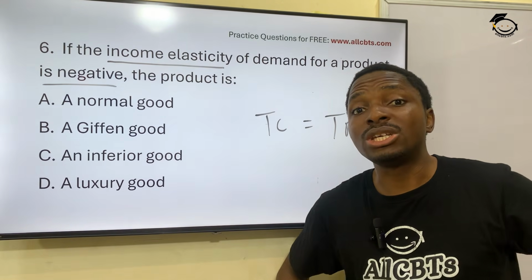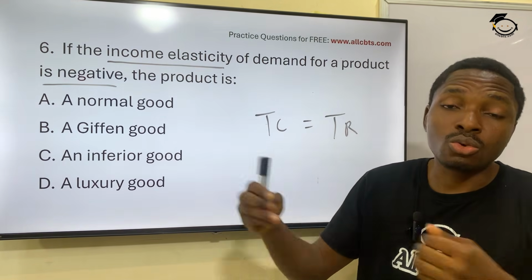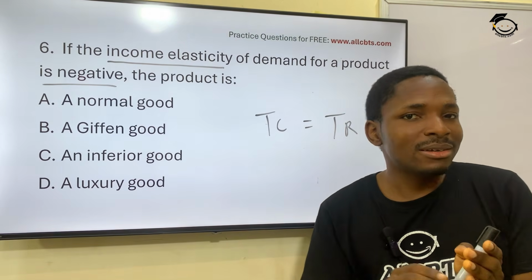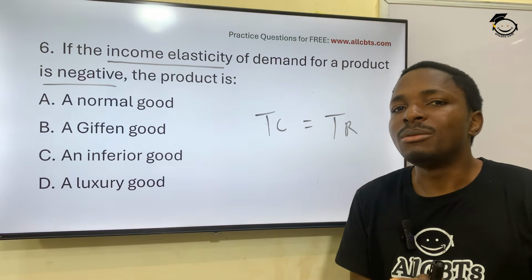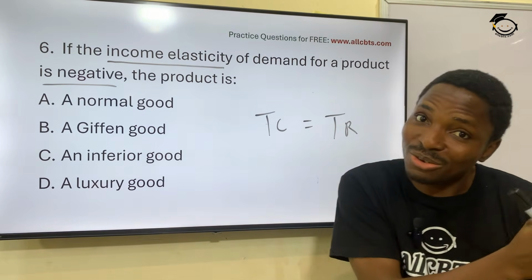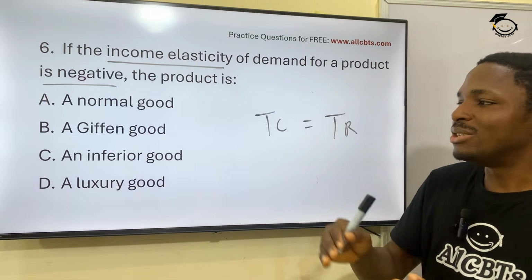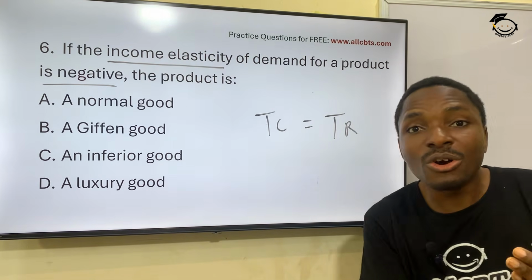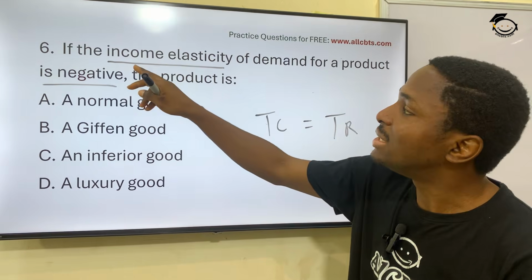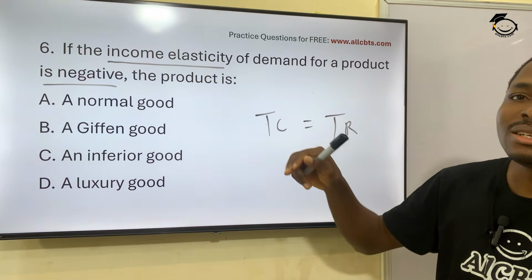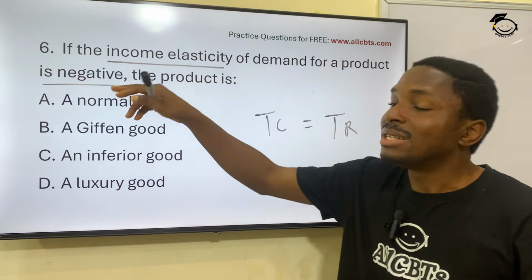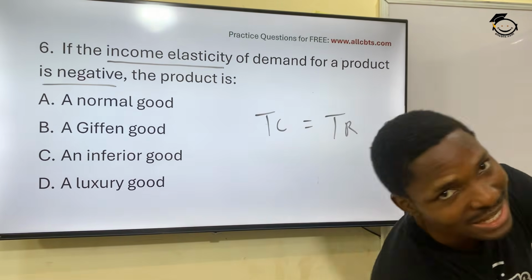Probably you were buying OK shirts before, I mean Tokumbo shirts, Tokumbo shoes. Now you start working with a bank and they are paying you 500,000 in a month. You begin to go for boutique clothes, right? So it just simply means that you are losing value for inferior goods. And so the income elasticity of demand for Tokumbo goods relating to you is reducing. So it's now in the negative.